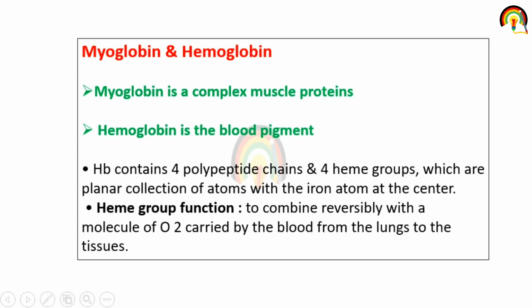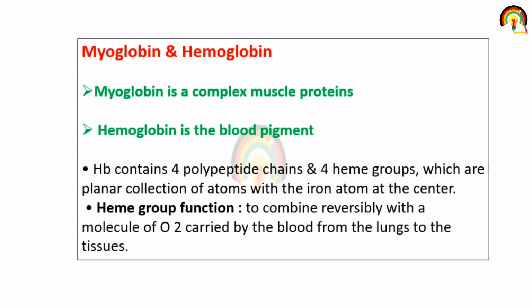So, myoglobin and hemoglobin. Myoglobin is related to muscle protein and hemoglobin is related to blood pigment. The red color of the blood is because of the hemoglobin, so this is responsible for the blood pigment. Hemoglobin contains 4 polypeptide chains and 4 heme groups.